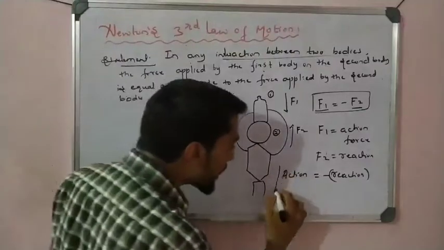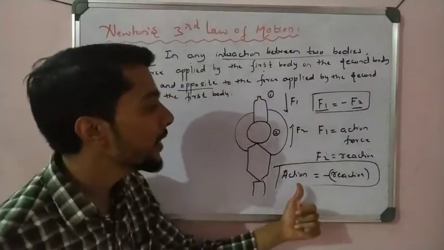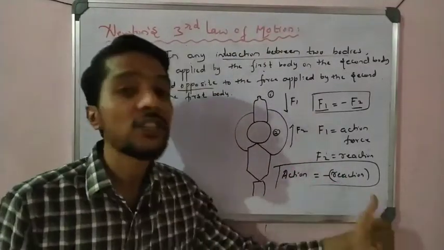So we also state Newton's third law with the help of action and reaction.